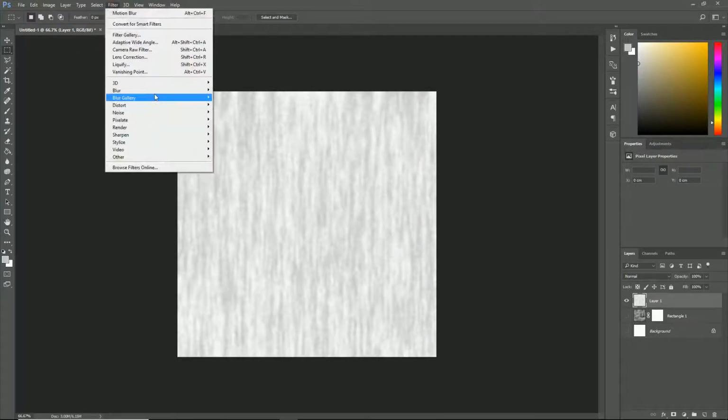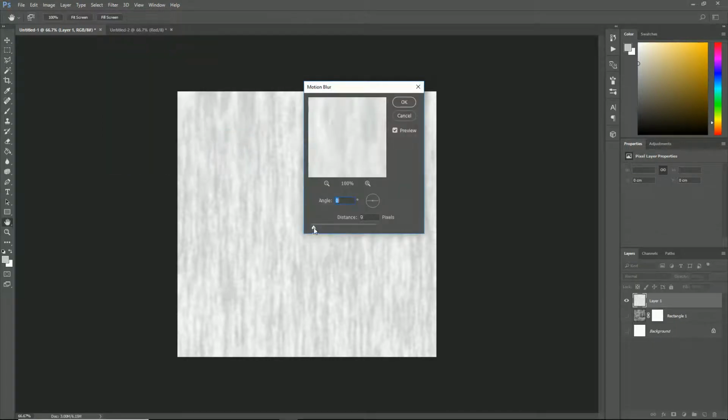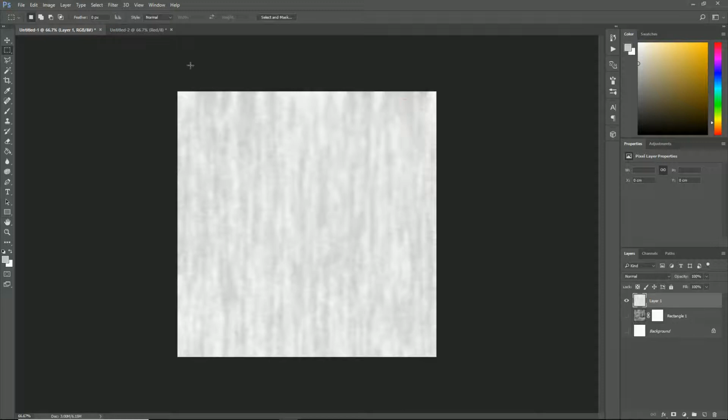Maybe do that one more time just to soften it. Maybe I should have gone higher. About 16 will probably have a good effect. So we can still see the depth in there, but that should be quite nice.